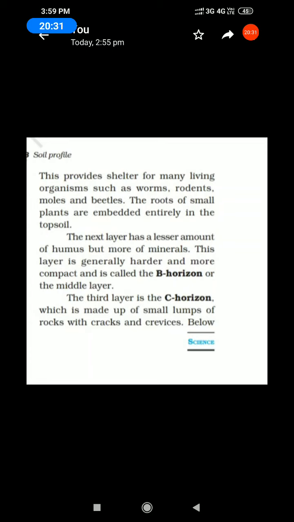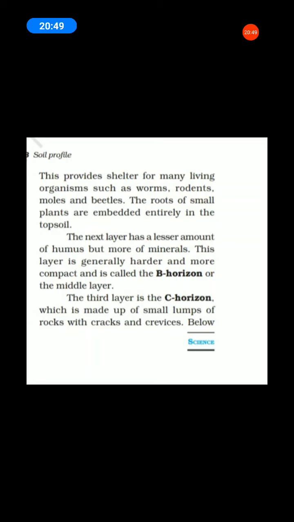Which one is in topsoil? The roots of small plants are embedded entirely in the topsoil. Next one. Now we will learn about the A horizon. Next we will discuss B horizon.